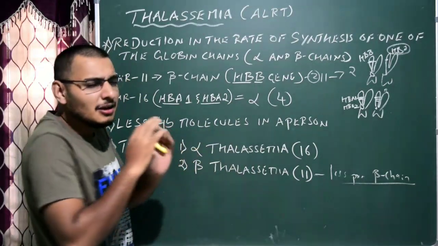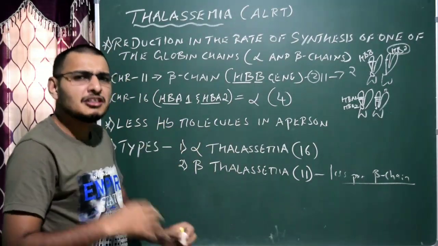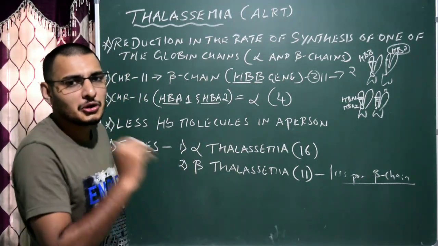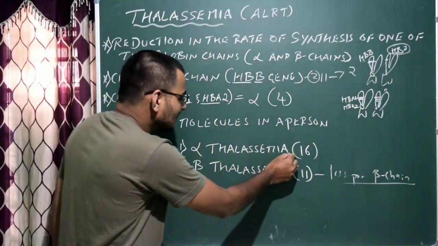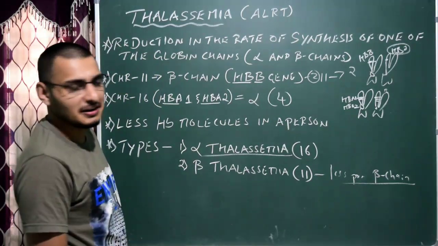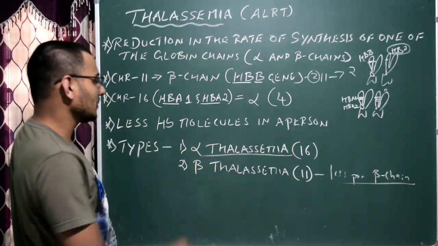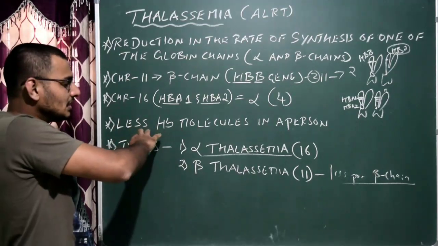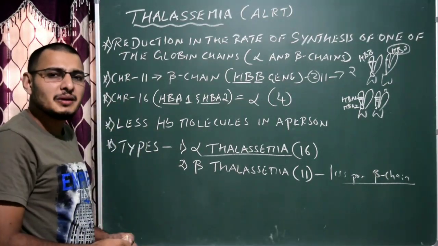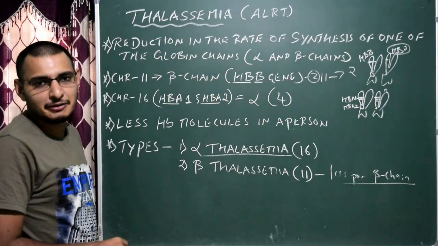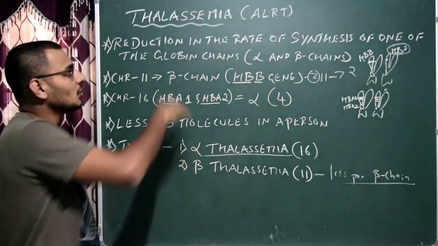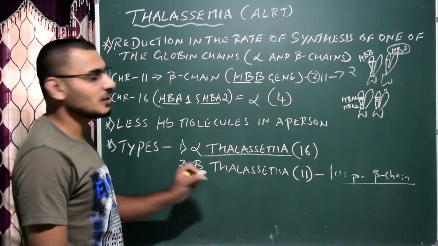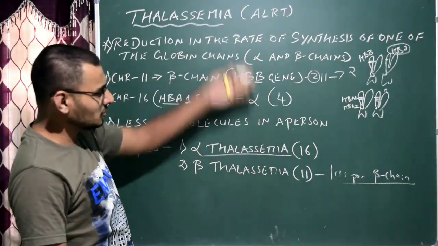If a mutation has occurred in one of the 4 genes, that leads to less synthesis of the alpha chain, which results in alpha thalassemia. This is the thing to remember. Ultimately, very little hemoglobin is synthesized in the individual. That condition is called thalassemia, which is an autosomal linked recessive trait disorder. This is very easy. Please take notes of it.